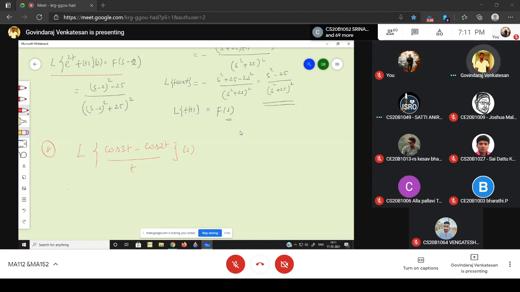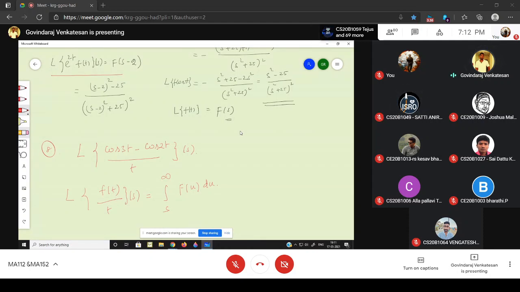The Laplace transform of small f of t divided by t is the integral from s to infinity of capital F of u into du, right?